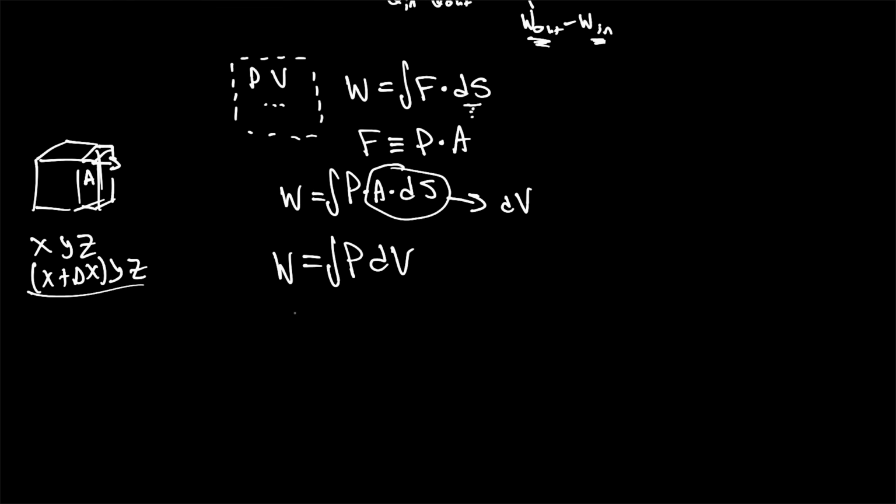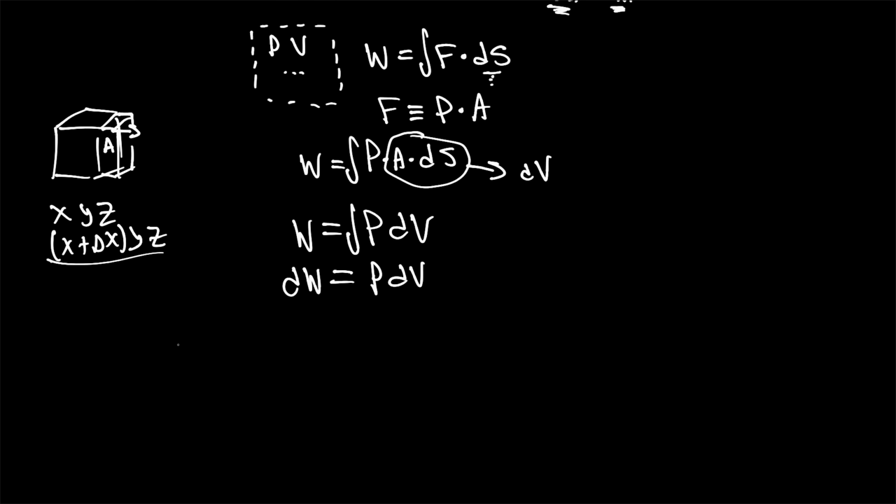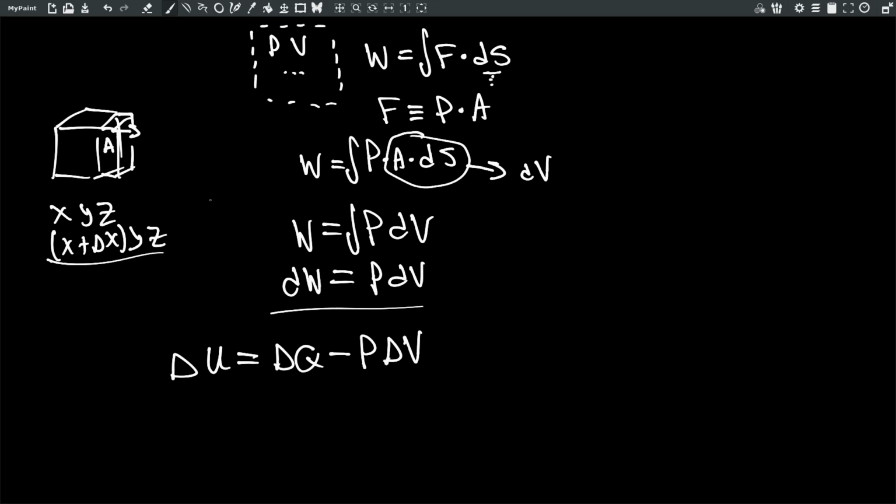If we were to take this in differential form, then the differential work is equal to the pressure times the differential change in volume. We can then plug this back into our internal energy equation, or energy conservation, now that we know what our work is defined as. Our change in internal energy is related to the change in heat of the system minus the pressure times the change in volume of the system.